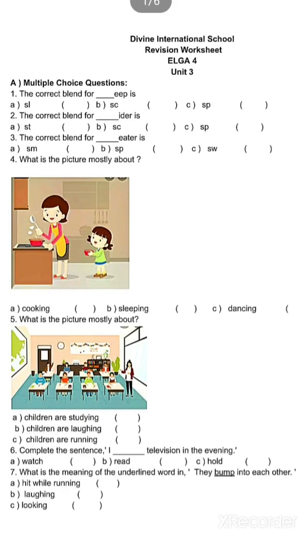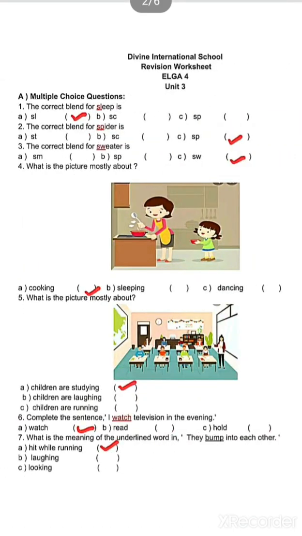Next question. What is the meaning of the underlined word? The sentence is: they bump into each other. The underlined word is bump. You have to think about what the meaning of bump is. In your story, the cricket match, you have read this word bump. The meaning is hit while running, or laughing, or looking. So the correct answer is hit while running. Let's move towards the next question.